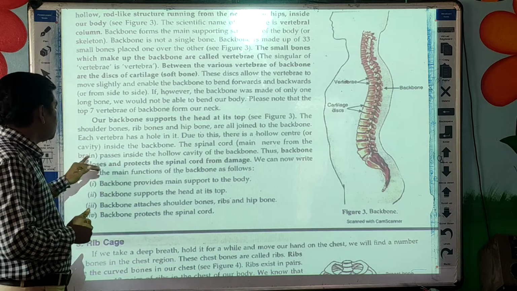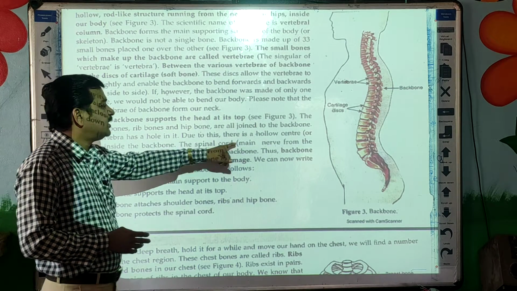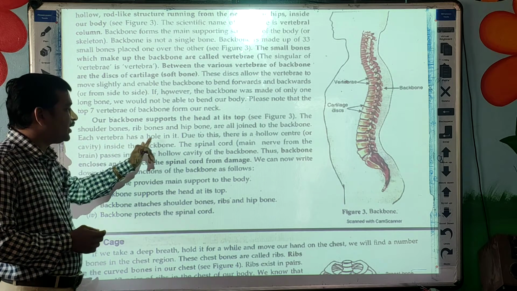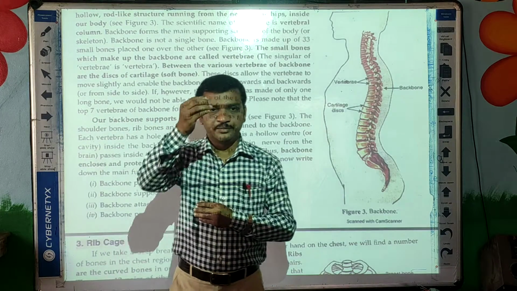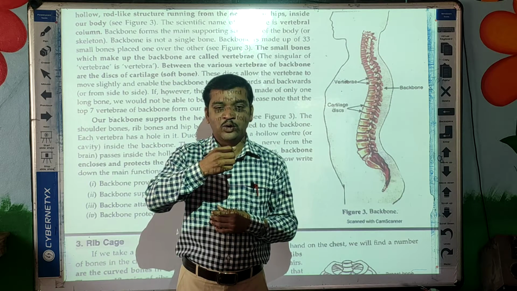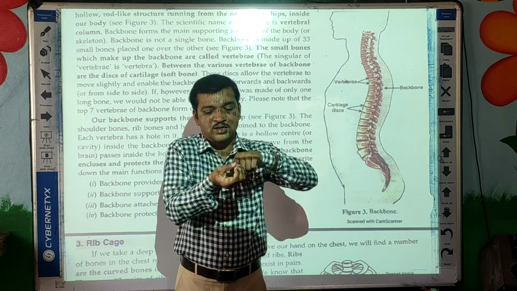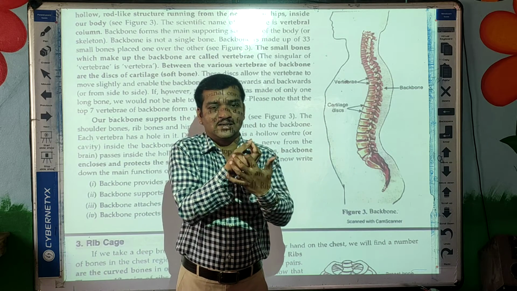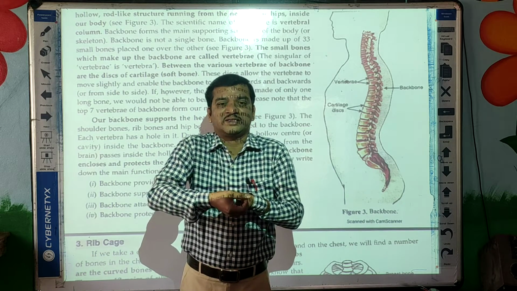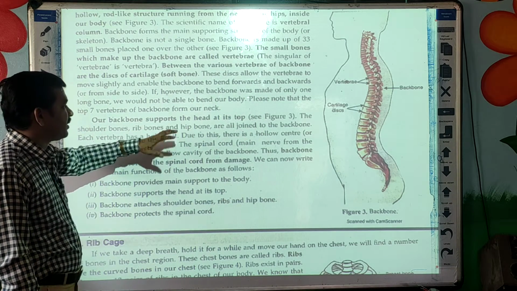Next, inside is the spinal cord. Each vertebra has a hole in it. Suppose this is one vertebra, it has a hole like this. Internally they are hollow, and all are arranged like this to form a tube-like or pipe-like structure. Through this pipe, our spinal cord passes.